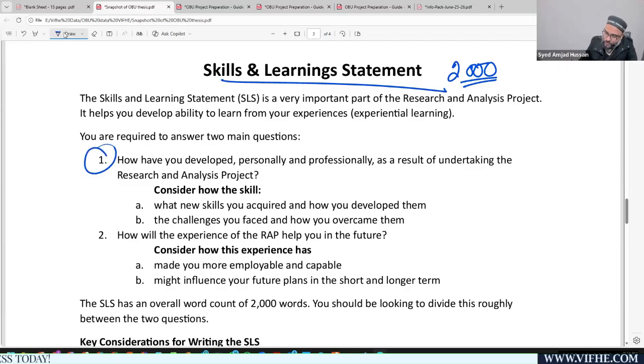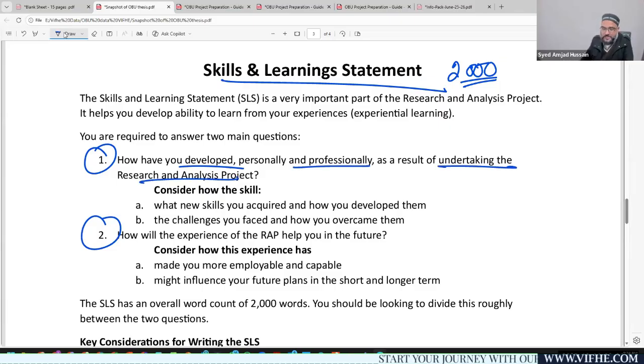There were two basic questions related to your skill learning statement. How have you developed personally and professionally as a result of undertaking the research analysis project? So what you need to consider is how the skills have been developed, what new skills you have acquired, and how you have developed the process.